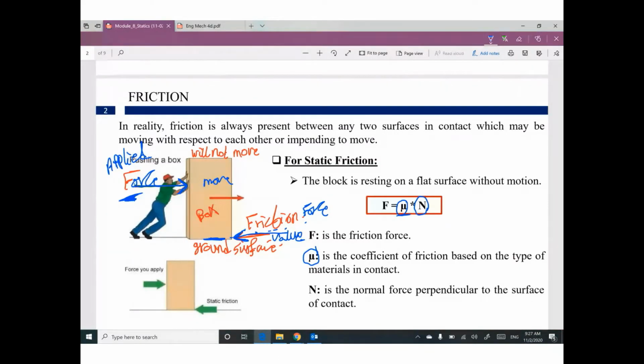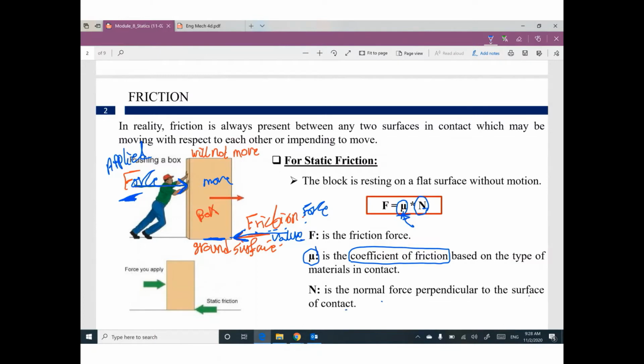So this mu is called the coefficient of friction, and this value depends on the type of material at the contact surface. N is the normal force perpendicular to the surface of contact.